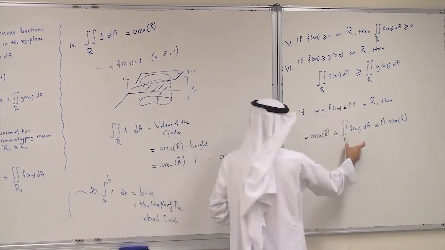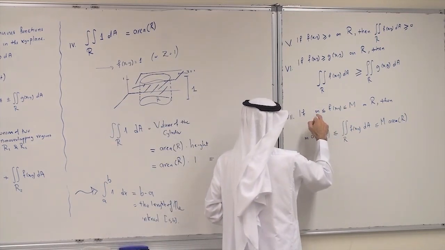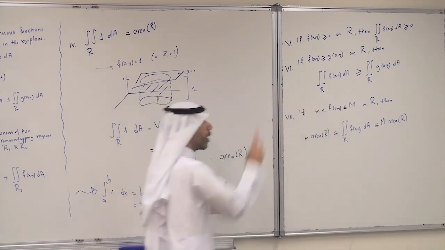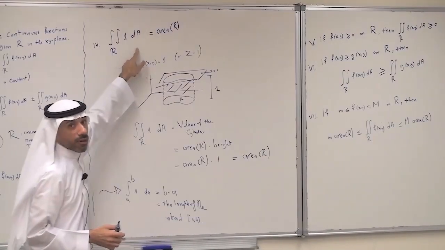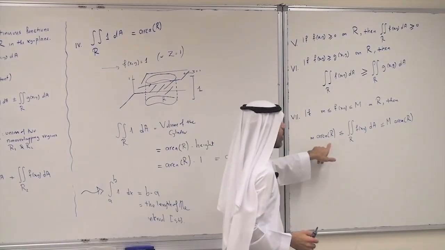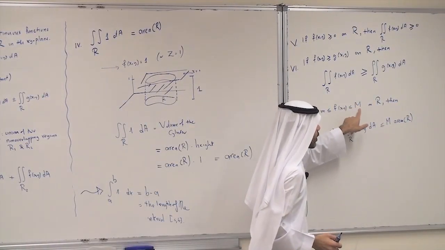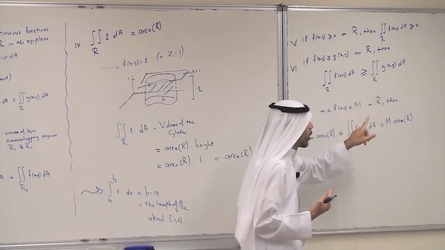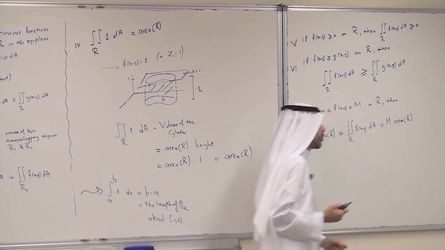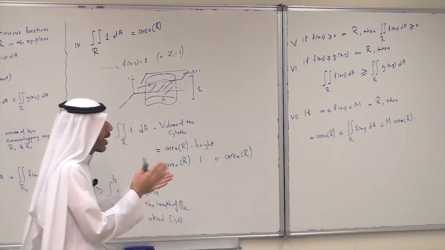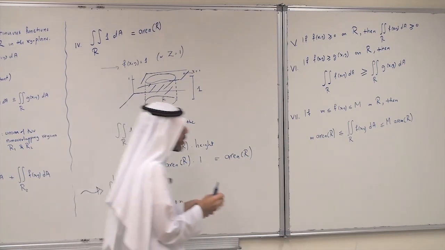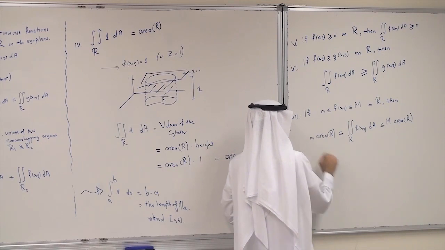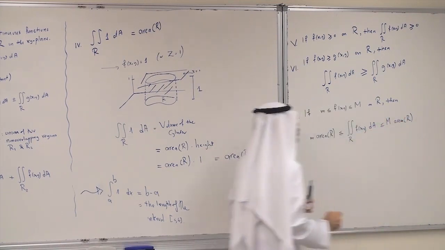Now the double integral of f is this one. What is the double integral of little m over R? m is a constant, I can take it outside. Then the double integral of 1 is just the area of R. So m times the area of R. The same thing here: the double integral of capital M. Capital M is a constant, take it outside, get M times the double integral of 1, which is also the area of R. So if the function lies between two constants, two real numbers, then the double integral lies between m times the area of R and capital M times the area of R.